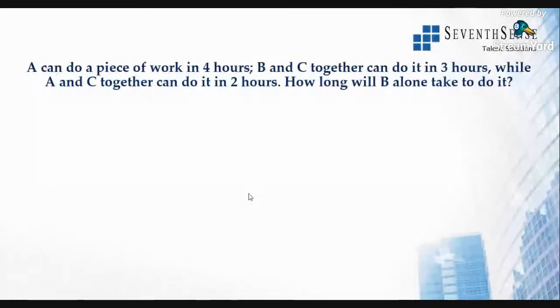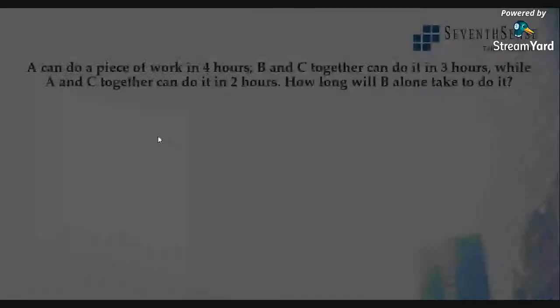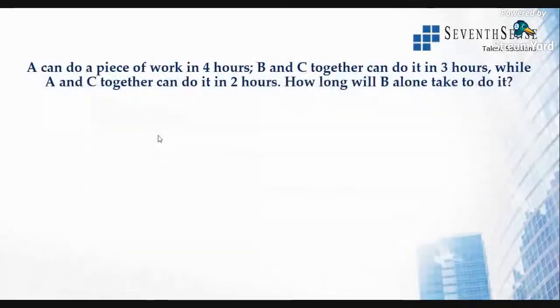The question here they have given: A can do a piece of work in 4 hours. B and C can together do it in 3 hours, while A and C can together do it in 2 hours. How long will B alone take to do it? Since the question is slightly advanced level, I'll explain basically how to approach.